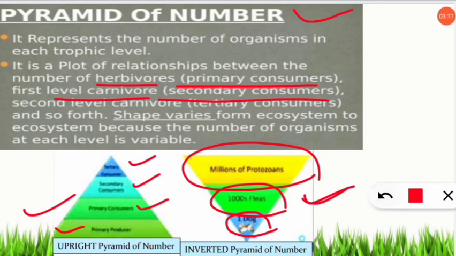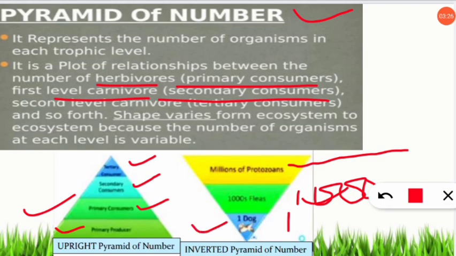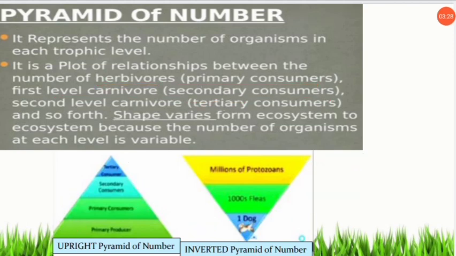So in that case, what will happen? In the pyramid of number, the dog will be 1 in number, fleas will be 1000, and millions of protozoans will be there. So as the number increases, the pyramid will also be in the shape of an inverted form. That's why the pyramid of number can be both upright and inverted.